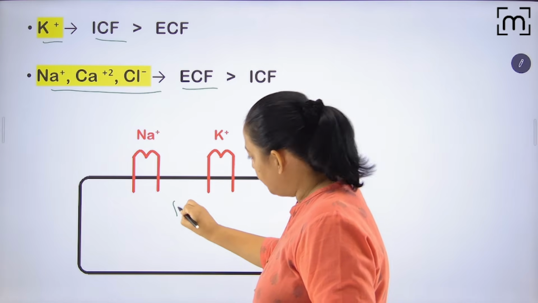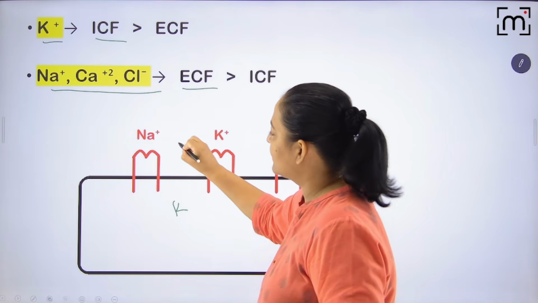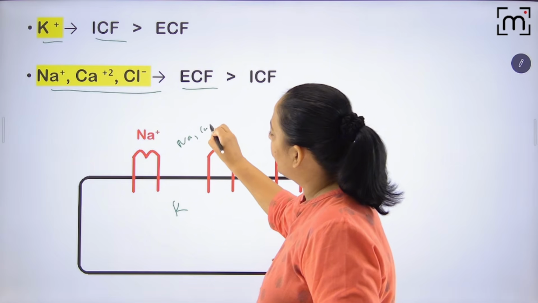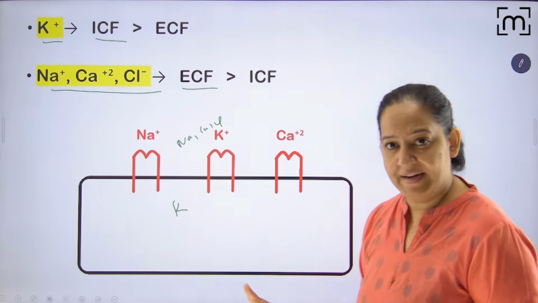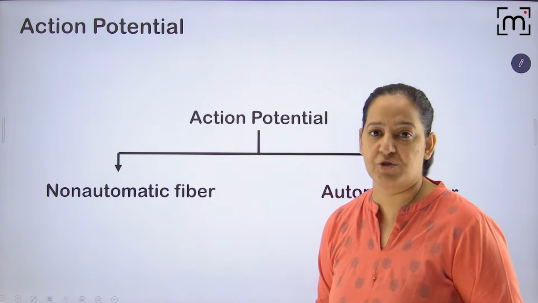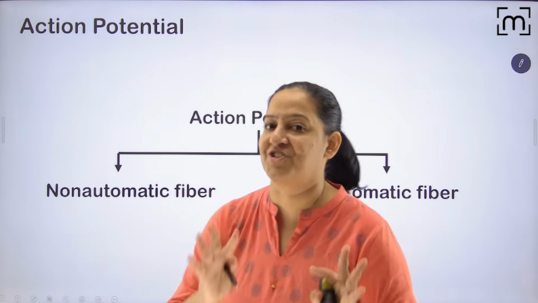So intracellular potassium concentration is high, and extracellular sodium, calcium, and chloride concentration is high. Normally it occurs like this. Okay, so these are the basics you should know. Now let's start the action potential.